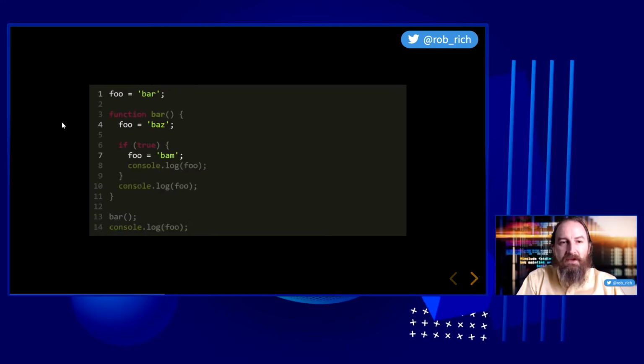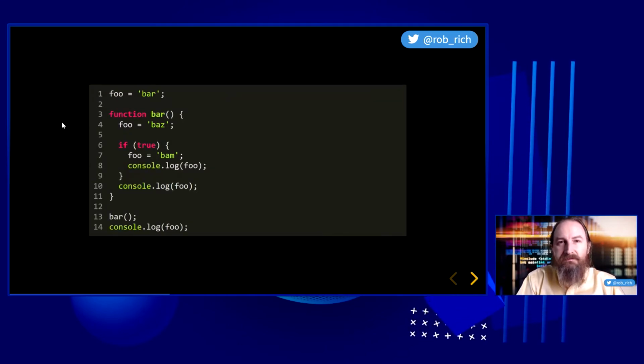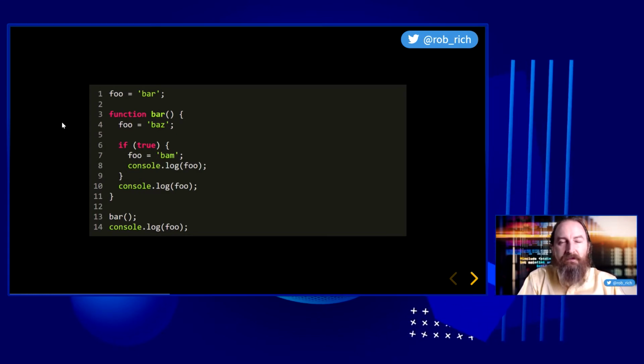Let's do it again, but in this case, we're not going to define any variables. What happens here? Let's think like the compiler and figure it out. Our first task is to allocate variables. We don't have any, so moving on to the second phase, our goal is to execute the code. We start out looking for a foo variable. Is there one defined in the scope? There isn't.